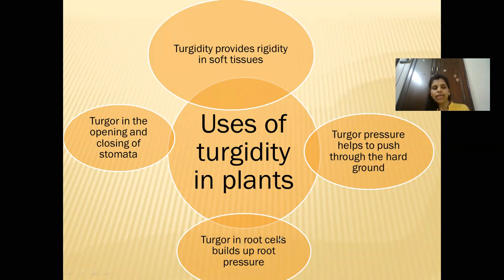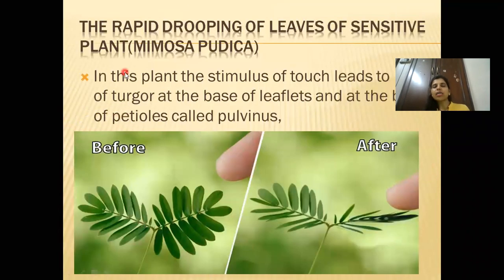Now we go to the next part, that is the turgor pressure. How is it playing a very important role in rapid drooping of leaves of the sensitive plant, that is Mimosa pudica? You can see that this is Mimosa pudica. Before, the leaves are open. But suppose if anybody touches it, the leaves droop like this. This is touch me not. We call it touch me not. So when you touch it, the leaves droop. Now, why does this drooping of leaves take place?